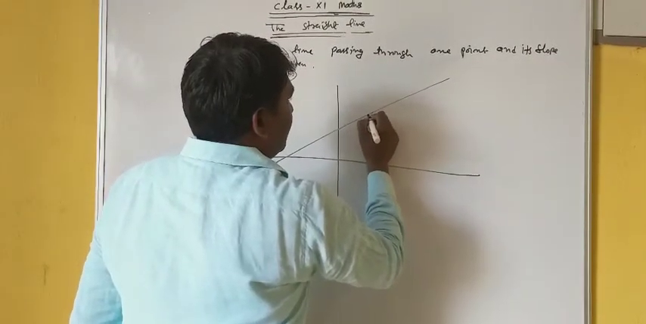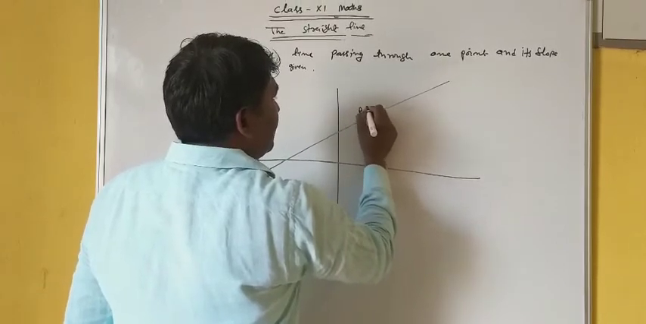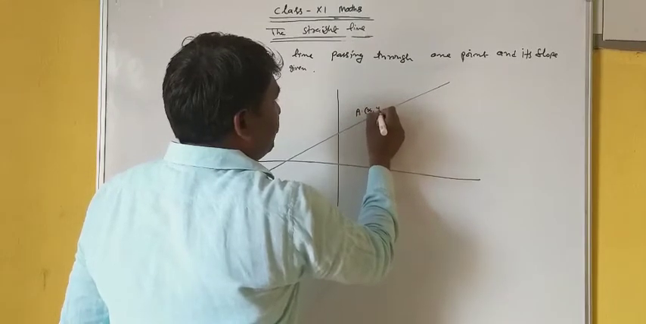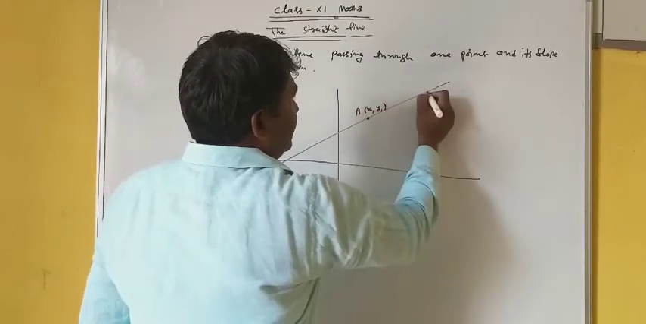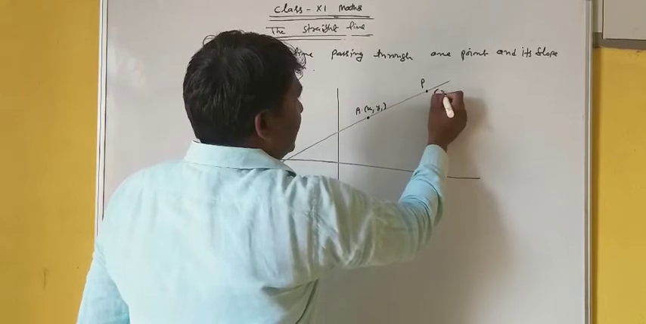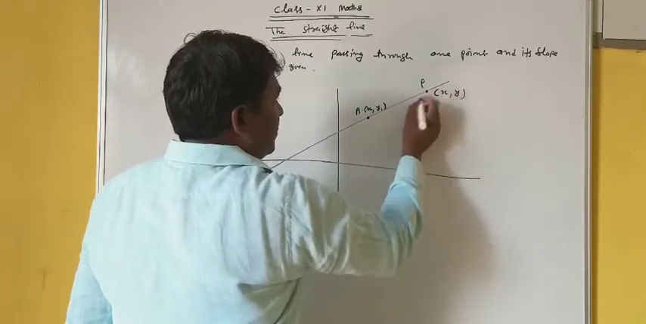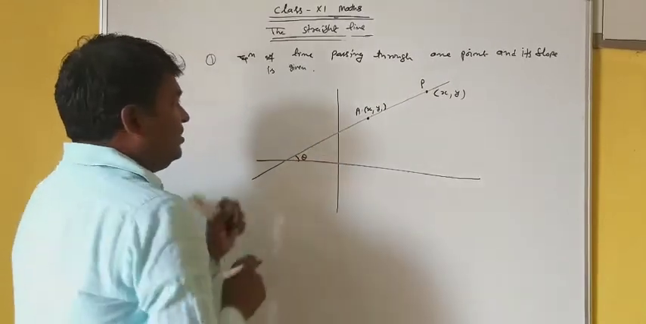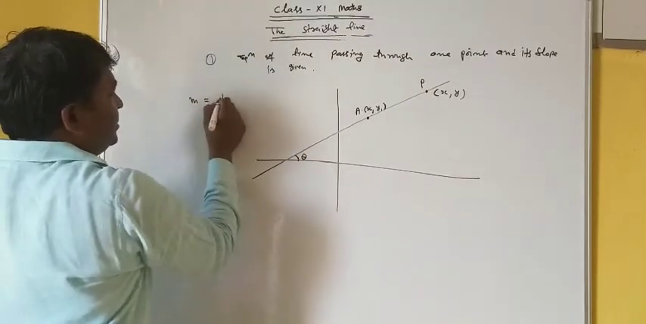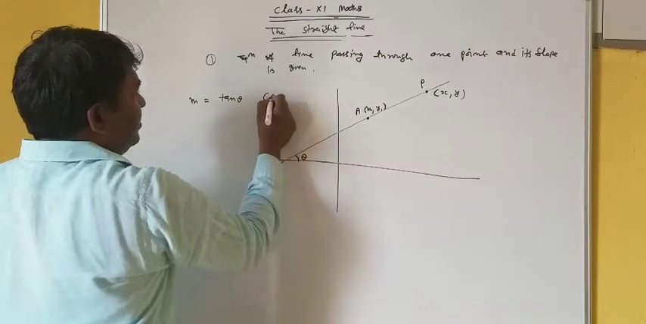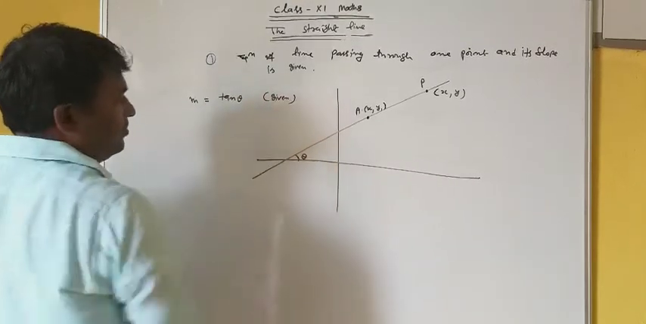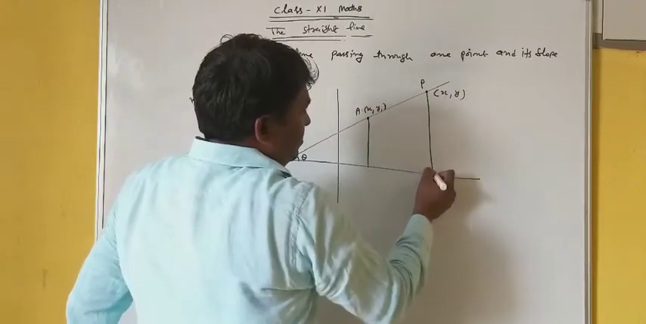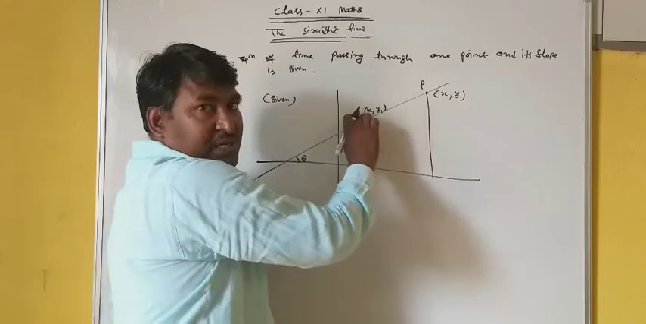Let it pass through a point A whose coordinates are x1, y1. Let the general point P be here, with coordinates x comma y, and its slope tan theta is given. So the slope of the line m is tan theta, given. Now this line is passing through this point x1, y1.